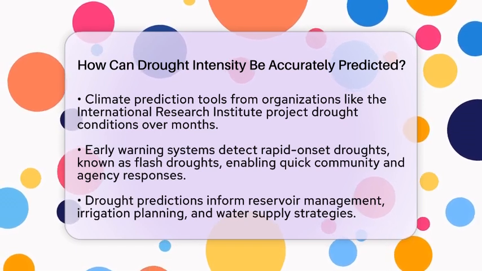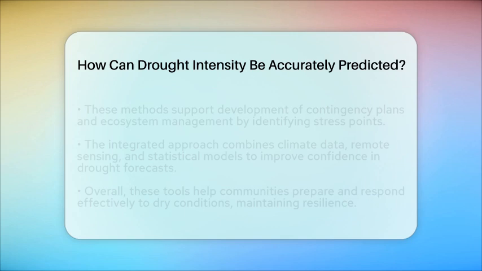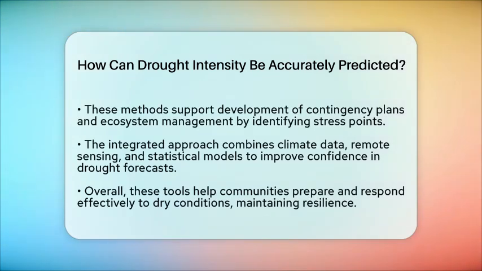In practice, predicting drought intensity helps in adjusting reservoir releases, planning irrigation, and managing water supplies. It guides the development of drought contingency plans and emergency responses. It also helps identify where more monitoring stations are needed and supports ecosystem management by predicting stress on plants and animals. All these methods come together to give a clear, timely picture of how severe a drought might become.